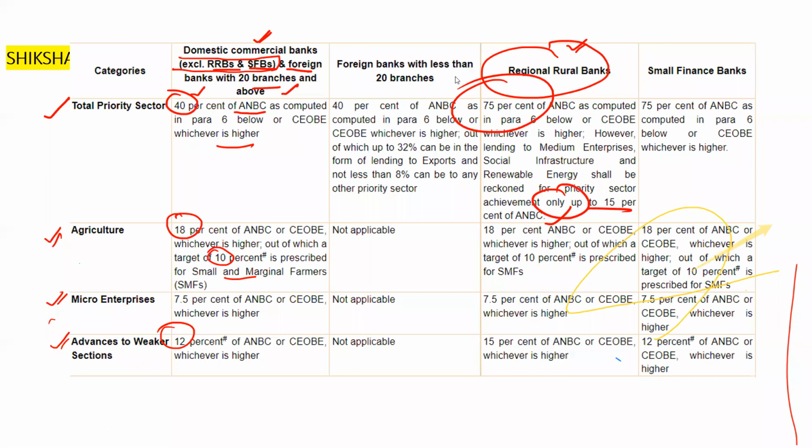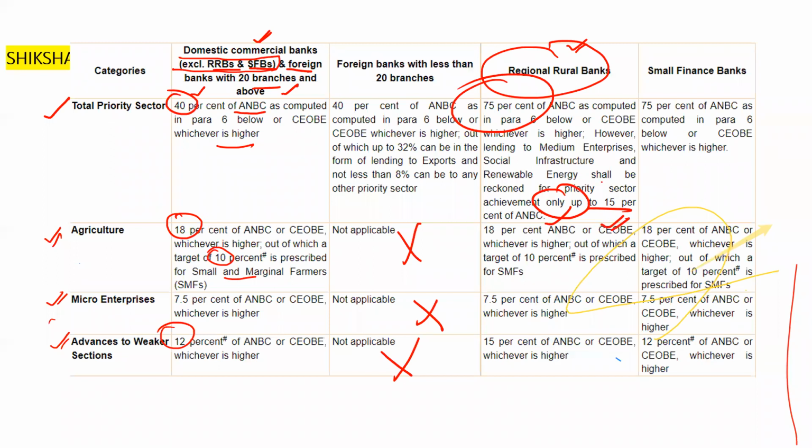You have to remember all these values. When you watch this video 1 or 2 times, you can easily remember all these points. And for the foreign banks with less than 20 branches, these things are not applicable for agriculture, for micro enterprises, and for advances to the weaker section. All these things are not applicable in that case.